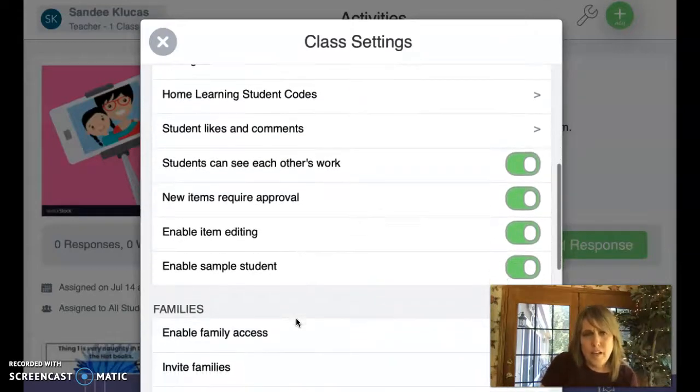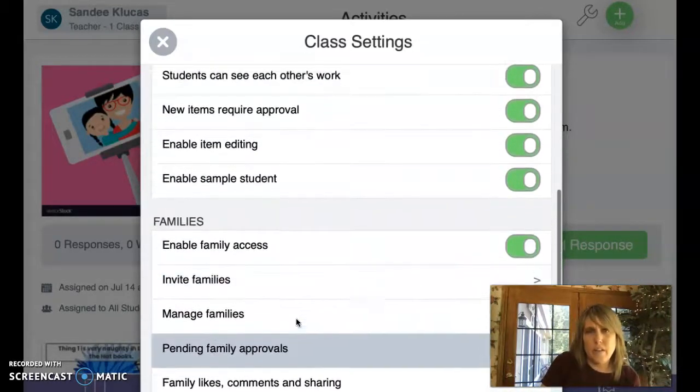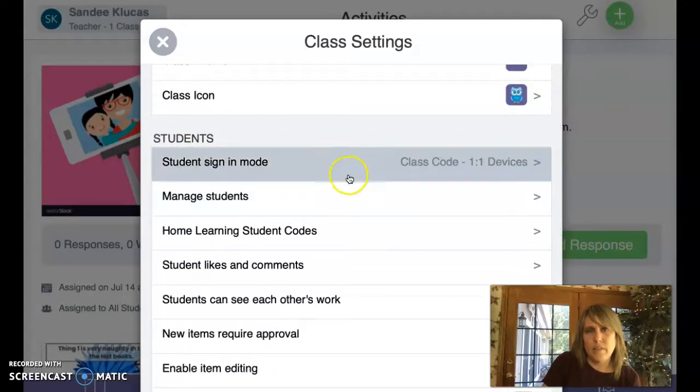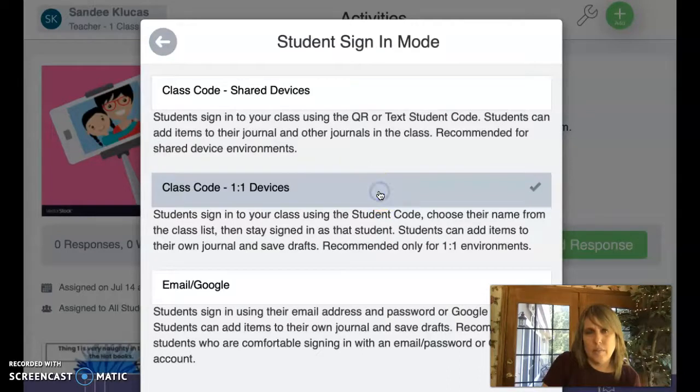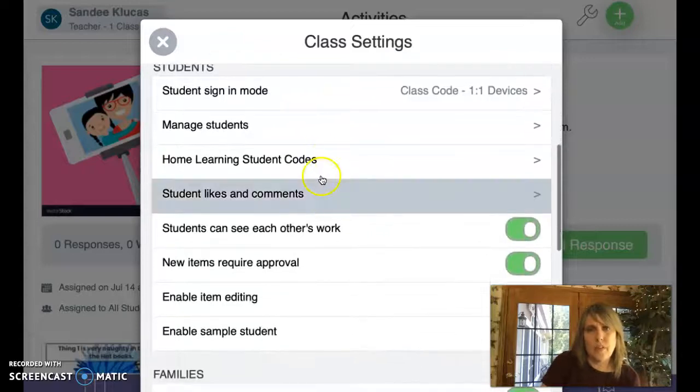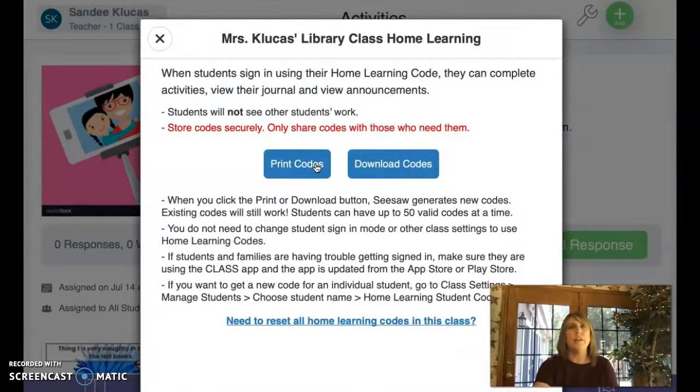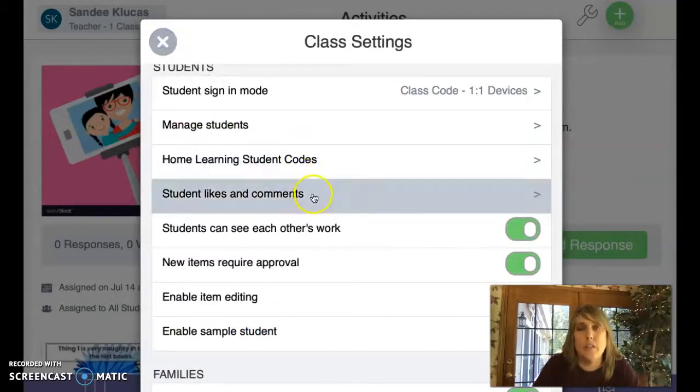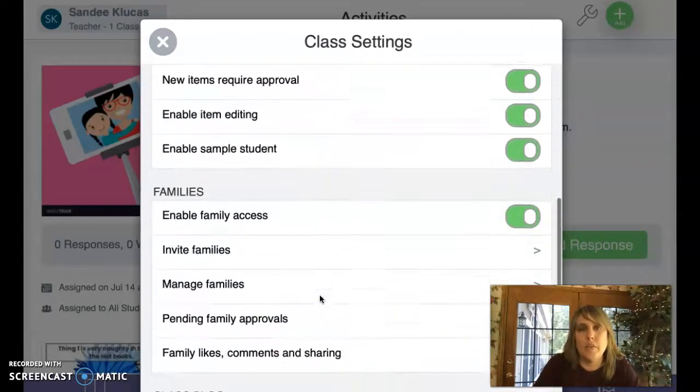On here somewhere, you can get your class codes. So let me see. Maybe it's in here. So I'm a one-to-one. Oh, here it is. Home Learning Student Codes. So if I click on that, I can download codes for each of my students and send them out. I can print codes and send them home in folders or however they get their information. I can print codes like a QR code for them to scan with their Chromebooks when they're in class, which is really awesome.